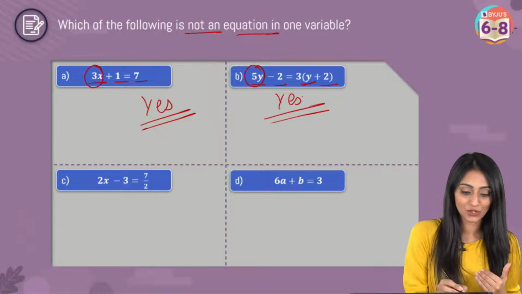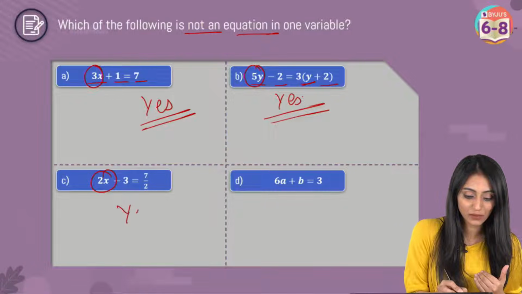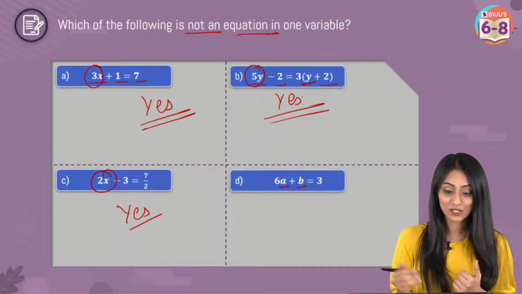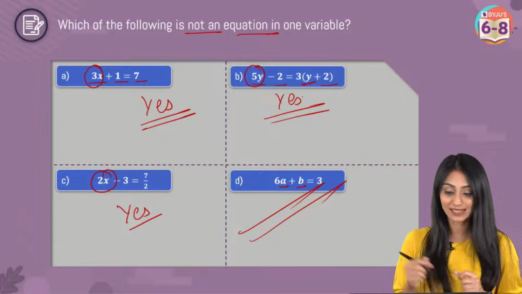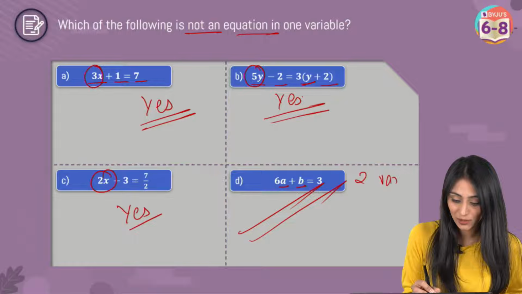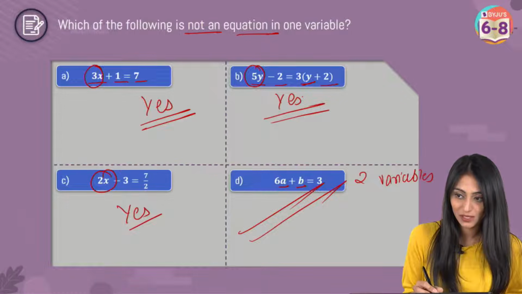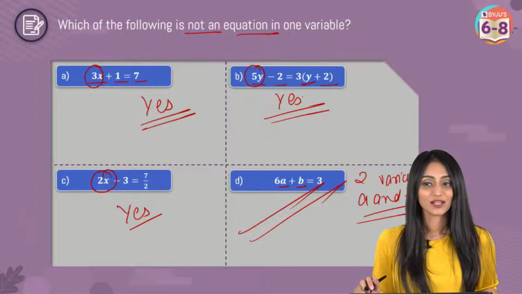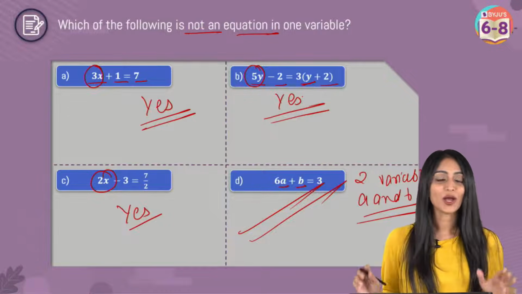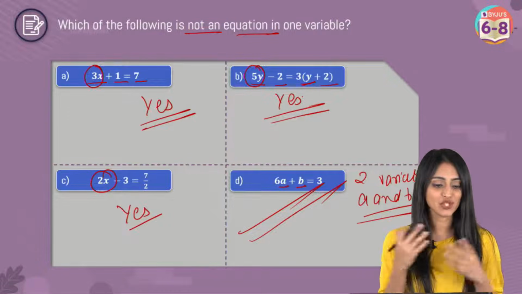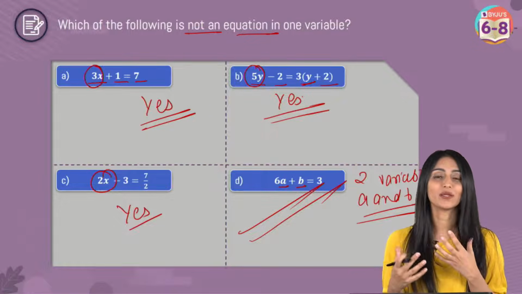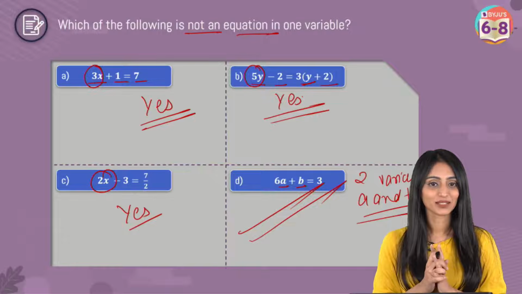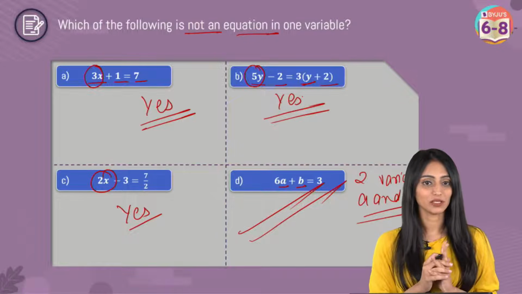Okay, fine. So in this one, we have only one variable, that's x. Here I can see two variables, A and B. So this one is going to be the answer, as we can see two variables over here. I hope this is clear to everyone, how to find out whether it is an equation in one variable or in two variables, right? Absolutely, Savita.